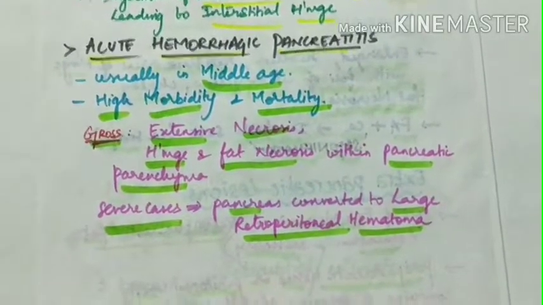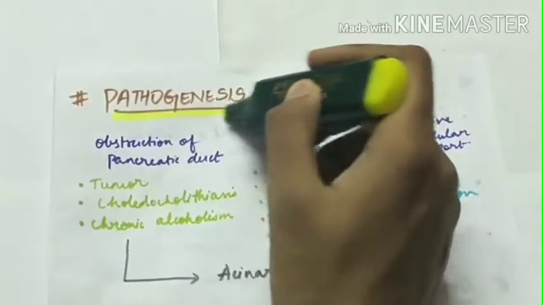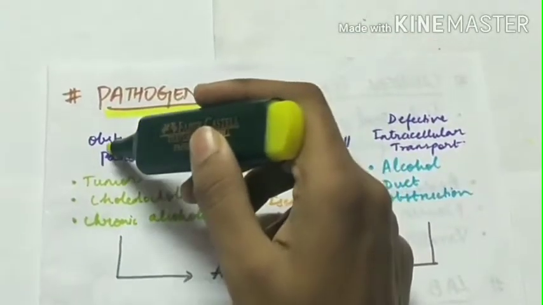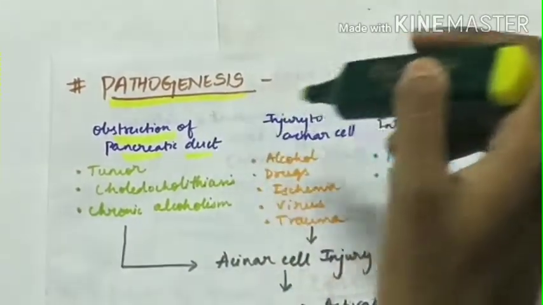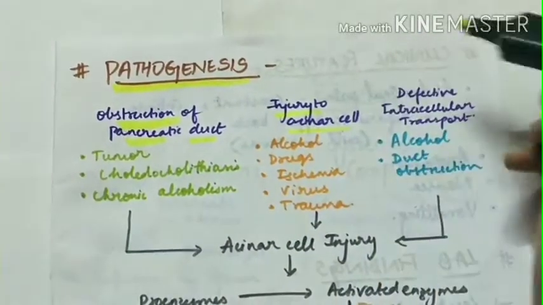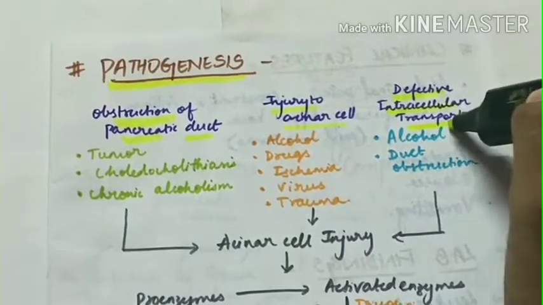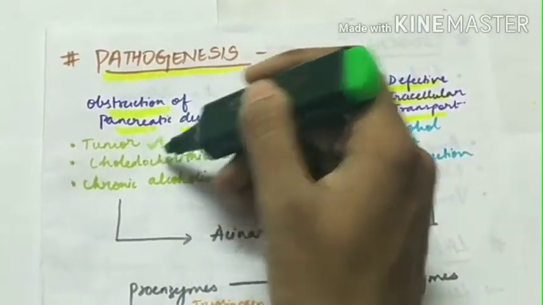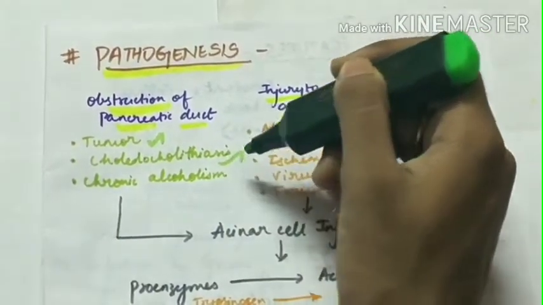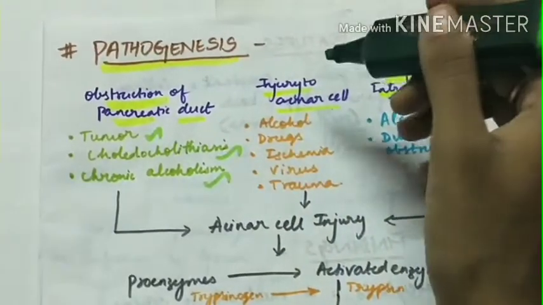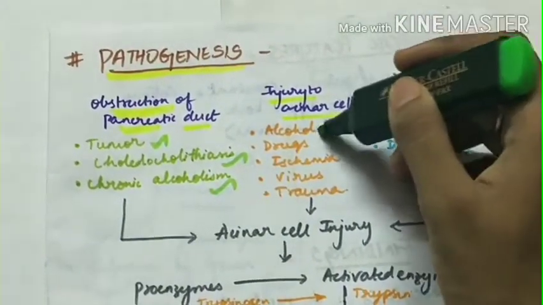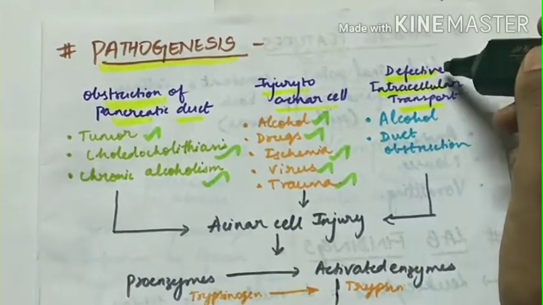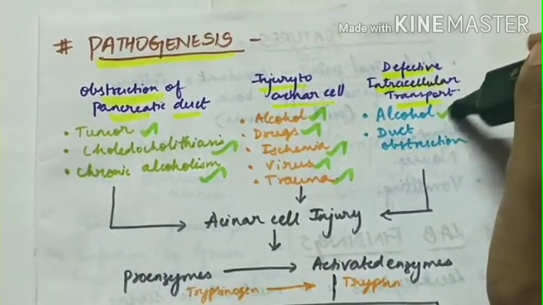Coming to the pathogenesis of acute pancreatitis, there can be three initiating factors. One is obstruction of the pancreatic duct, second is injury to acinar cells, and the third is defective intracellular transport. Obstruction of the pancreatic duct can be due to tumor, cholelithiasis, and chronic alcoholism. Injury to acinar cells can be due to alcohol, drugs, ischemia, virus, and trauma. And defective intracellular transport could be due to alcohol and pancreatic duct obstruction.